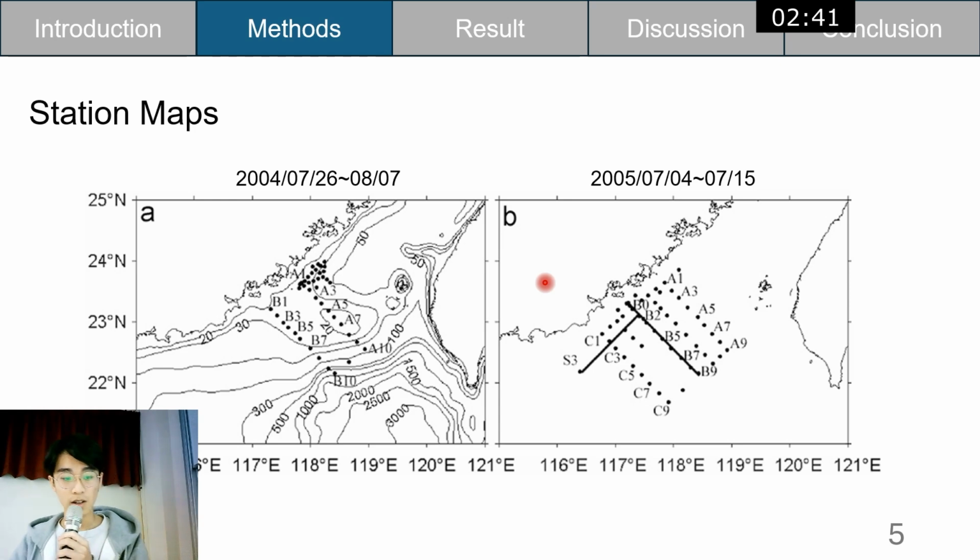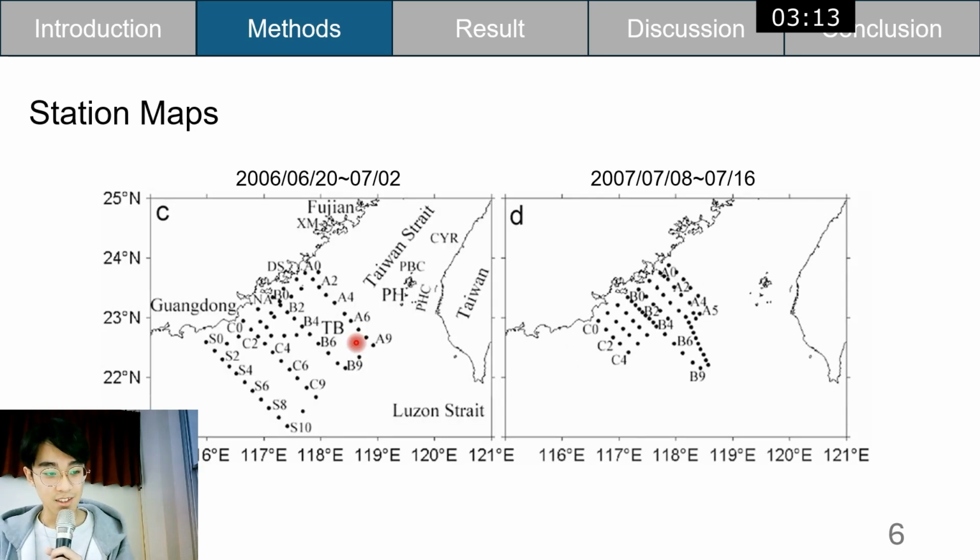So let's talk about the station map. Picture A is the summer cruise in 2004, and B is 2005. In picture A, you can see the study area is in a specific area, which is much shallower than other places. This is called the Taiwan Bank, so the study area is near the Taiwan Bank. C and D are the summer cruises in 2006 and 2007.